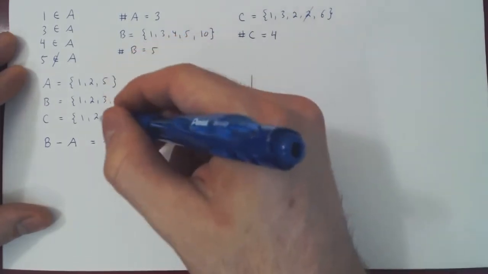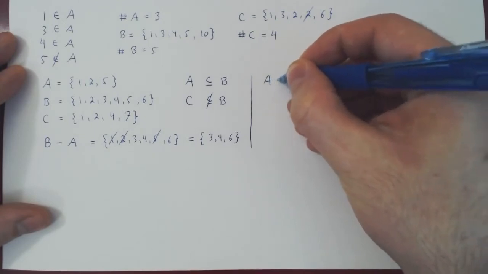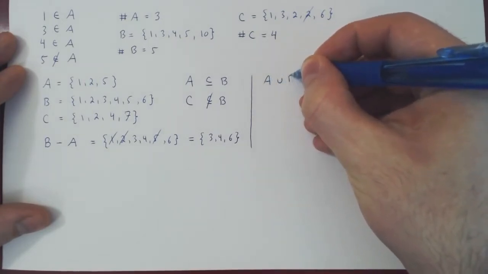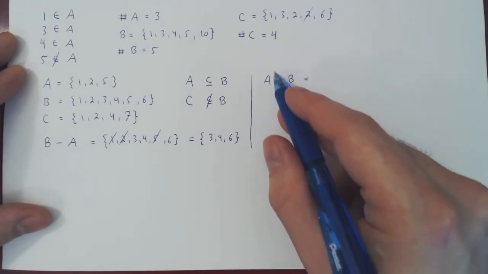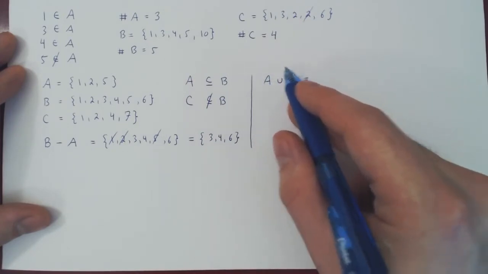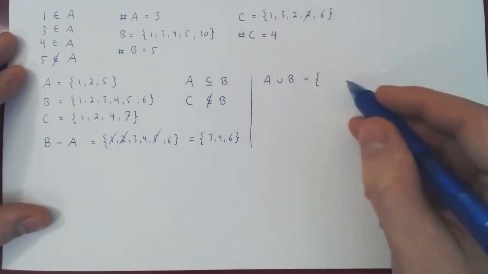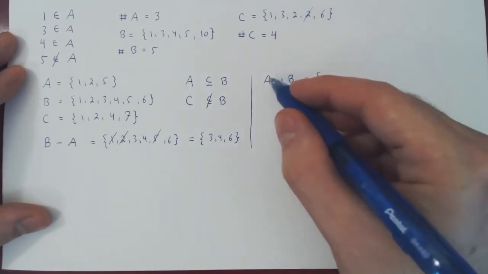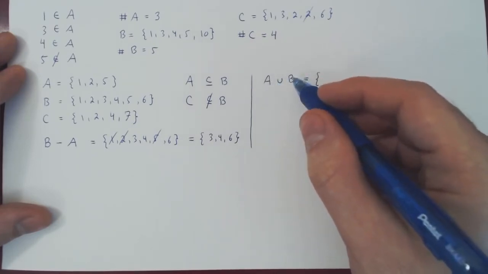Let's consider for this A and C. So we write A union C, with a small U, and this means take all of A and all of C and dump them in a larger set. So an element of the union between A and C is a member of A or a member of C.